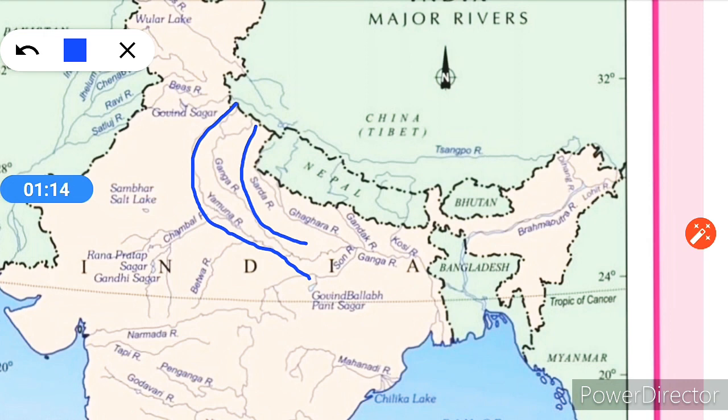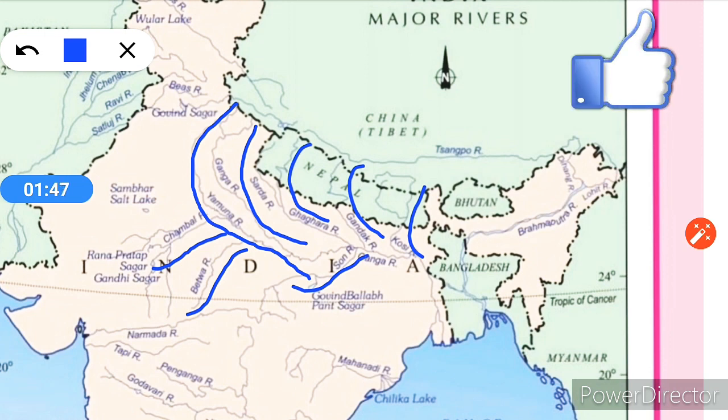The Ghagra, the Gandak, the Kosi, all these rise in the Nepal Himalayas. They are the rivers which flood part of the northern plains every year. The main tributaries which come from the peninsular uplands are the Chambal, the Betwa and the Son. All these rivers rise from the semi-arid areas, have shorter courses and do not carry much water in them.